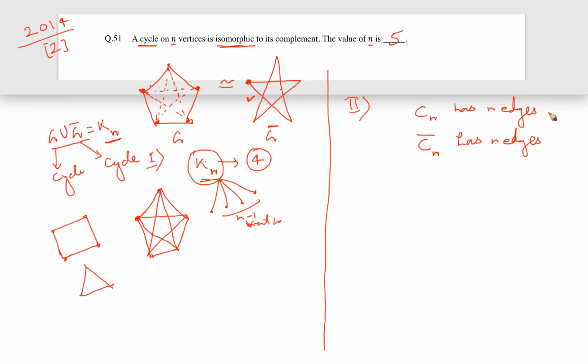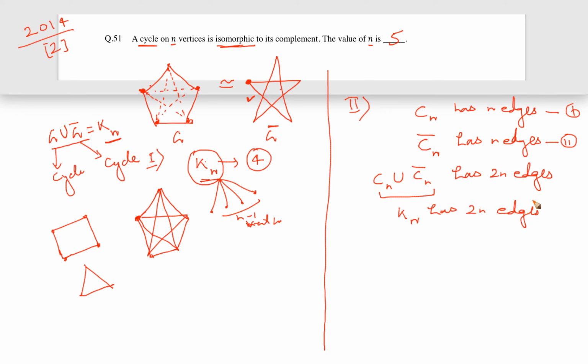Understood, right? From these two, I can say that Cn union Cn complement has 2n edges. But what is this graph? Any graph union its complement will give us Kn. So Kn has 2n edges. Now this is important.